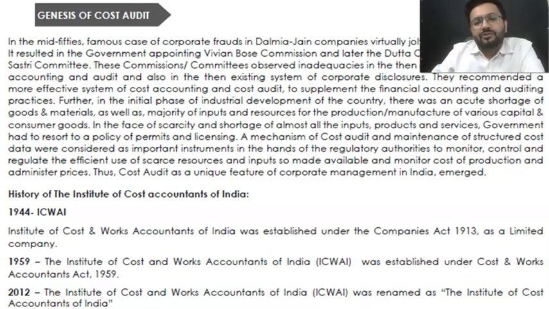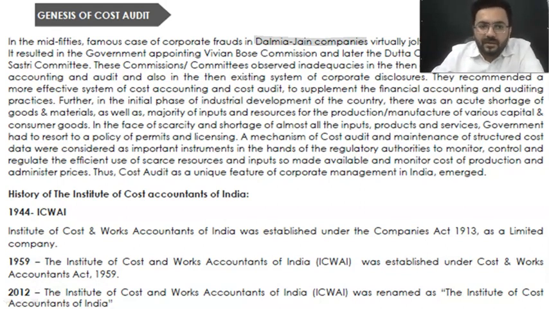Apart from that, as we know very well, there are n number of frauds these days. There was a fraud named Dalmia Jain Companies. Then the government appointed commissions, the Vivian Bose Commission, Datta Commission, and Dharia Shastri Committee.